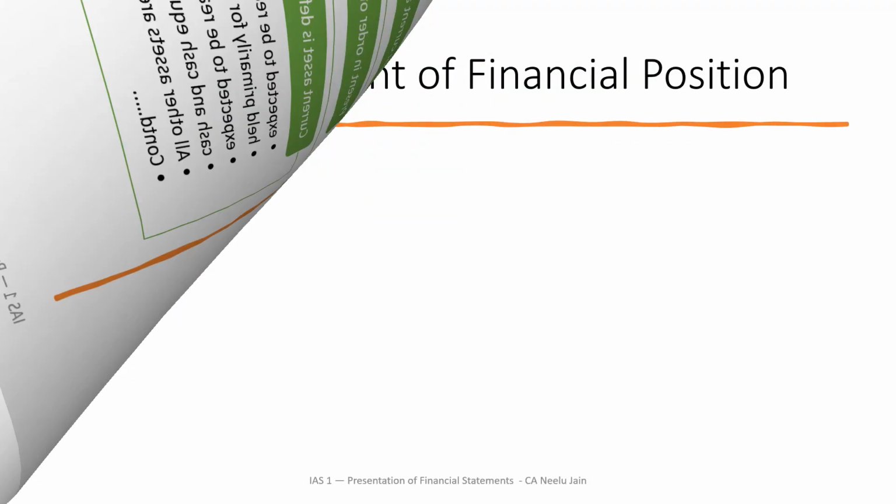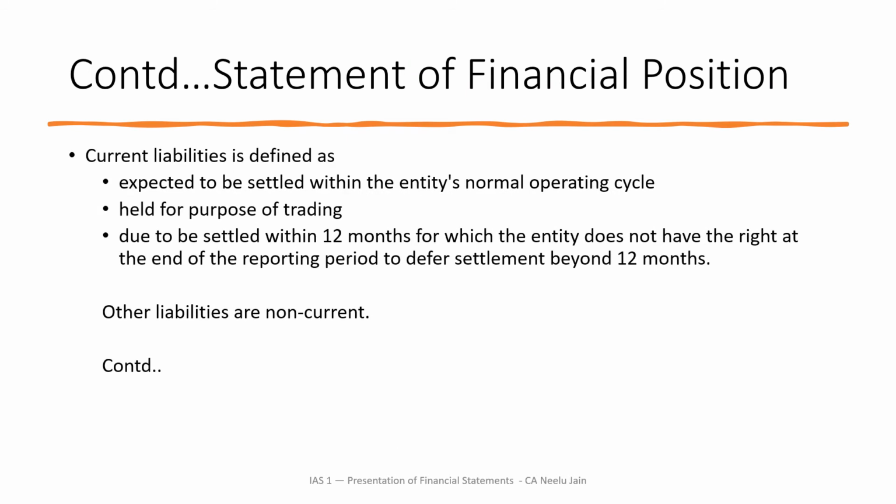Now let's see the next, current liabilities. Similarly, a current liability is defined as a liability which is expected to be settled within the entity's normal operating cycle, held for the purpose of trading, due to be settled within 12 months, or for which the entity does not have a right at the end of the reporting period to defer settlement beyond 12 months. All other liabilities are non-current. So IFRS has specifically defined that your statement of financial position should be prepared in a way that there are current assets and non-current assets, current liabilities and non-current liabilities. Further, IFRS has gone down and defined what current assets mean and what current liabilities mean.